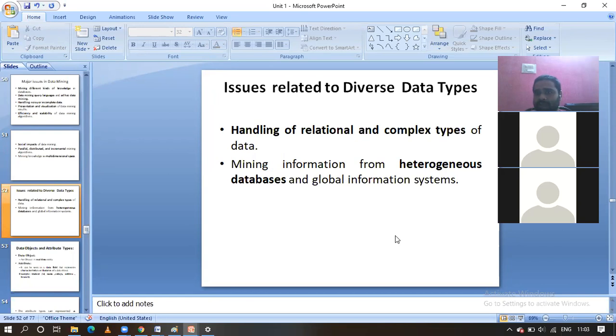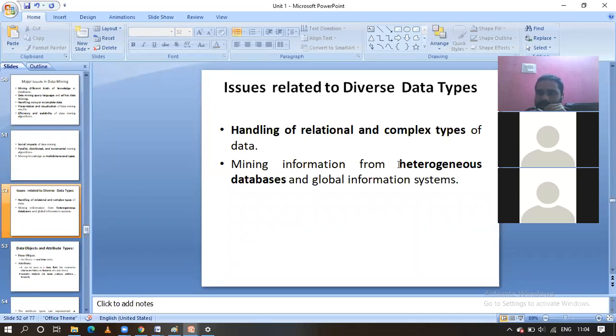Diversified data types. Normally, for suppose we are collecting the data from India, the same attributes or information we have collected from the US also. Here in India, for the price we are going to use rupees, and in the US they will use dollars. Whenever we are combining, we have to handle it in a careful way. We have to convert that to a unified format. Either the dollar will be converted to rupees, or rupees are converted to dollars. We have to make that homogeneous data. That is also related to the complex data types, handling the relational complex data types. Also, that is the issue related to the data type.